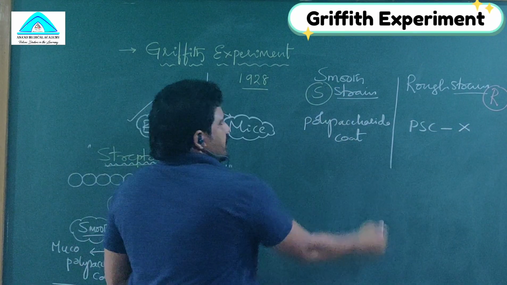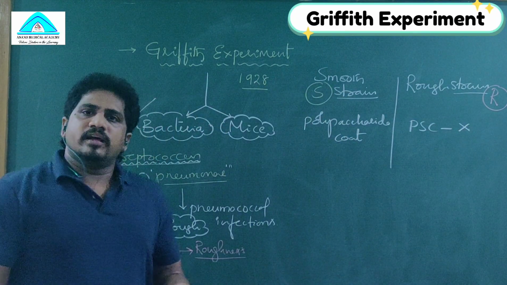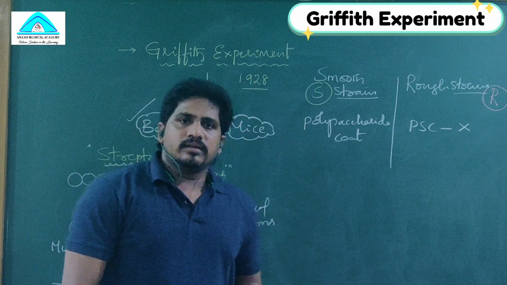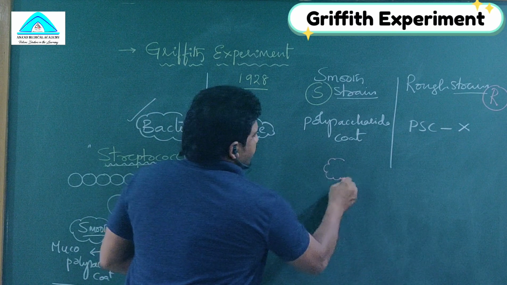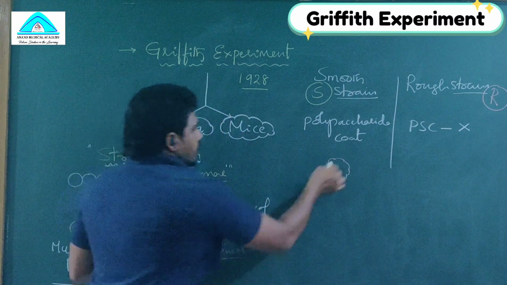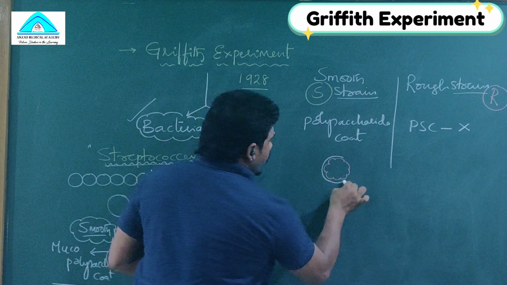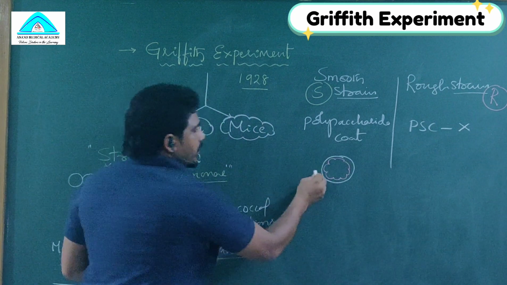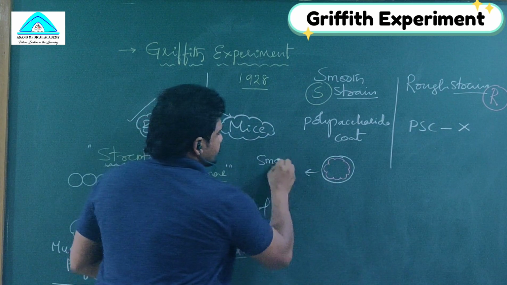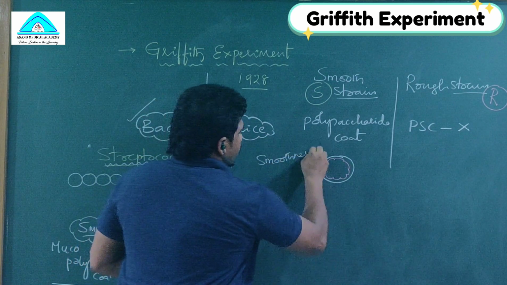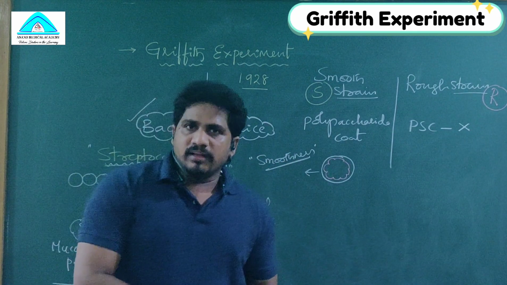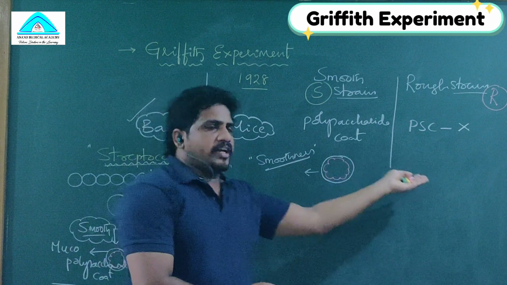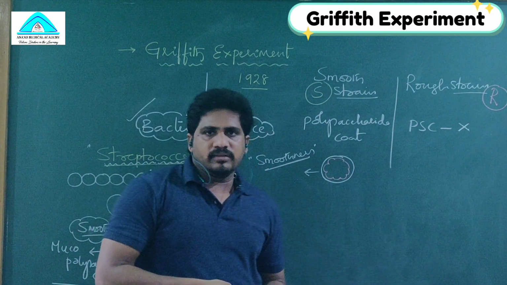What is the use of the polysaccharide coat being present around the bacterial cell wall? If this is the cell wall of the bacteria, it has some coat around it, so it gets some smoothness. Smoothness to the bacteria is provided by the mucopolysaccharide coat. Where that coat is absent in the other strain, that's why it looks rough.